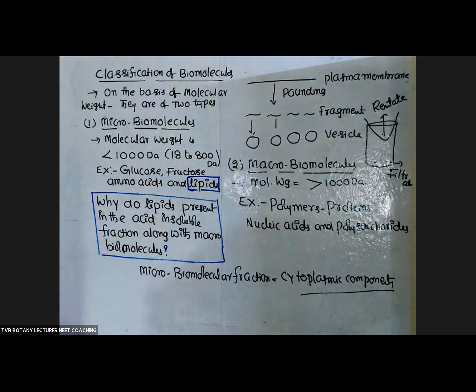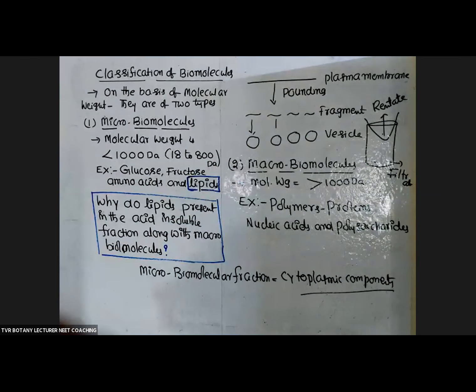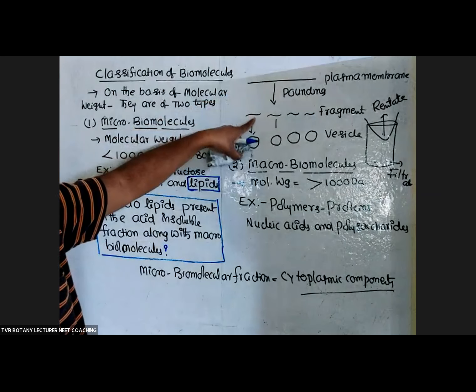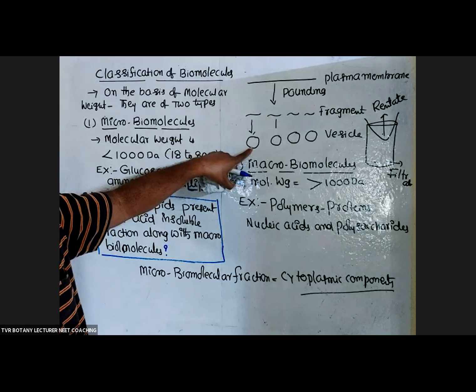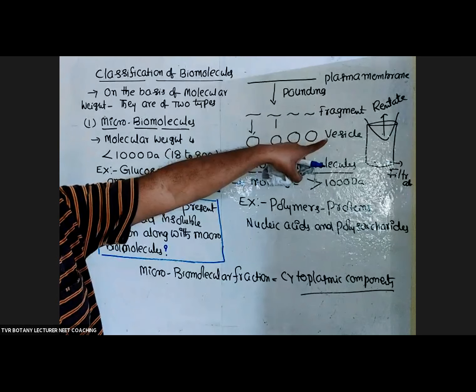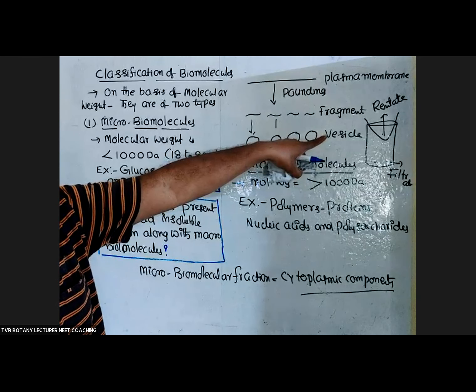Should it be dropped into the so-called beaker or not? No, it did not happen. It was retained there only. Reason? The plasma membrane is cleaved into a number of fragments. The ends of the fragments are fused into vesicular structures, converting into globular structures. Now the size of this is larger, so it failed to pass through the sieves present in the cheesecloth or cotton cloth. That's why it was retained there.